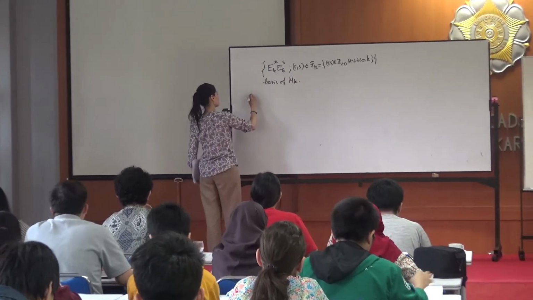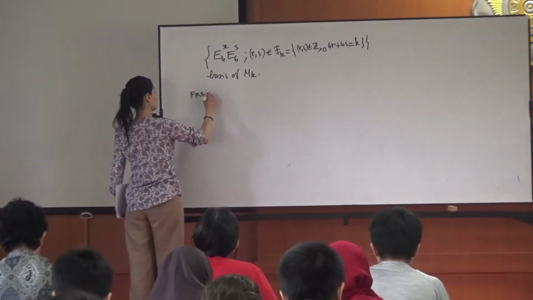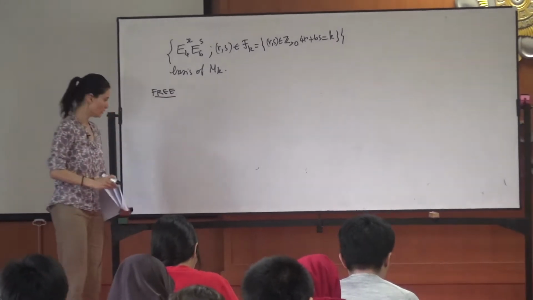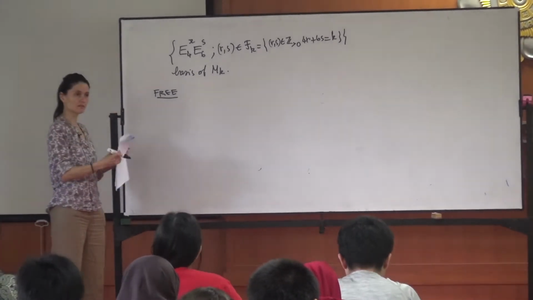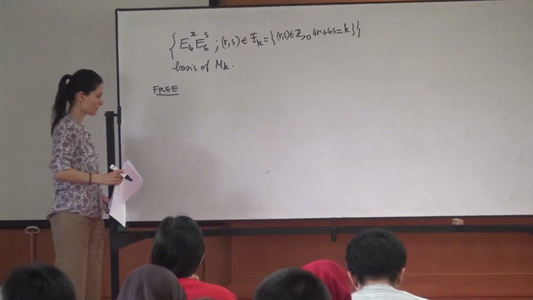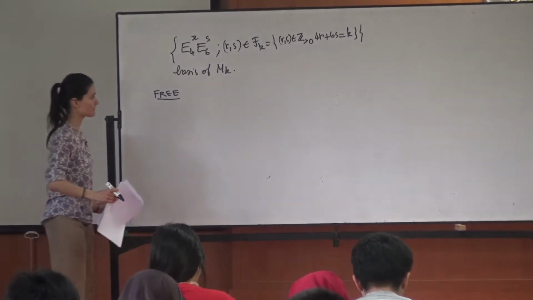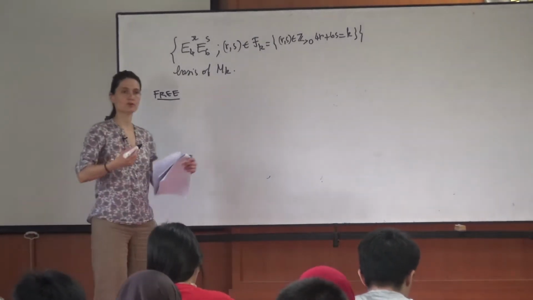And I began last time to show that this is a free family. And for this, I told you that we will proceed by induction.